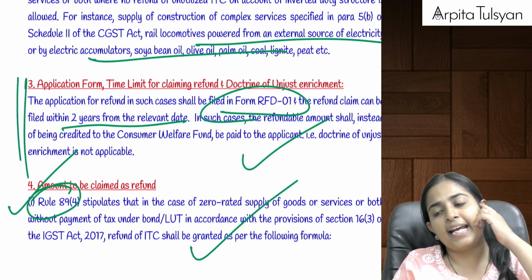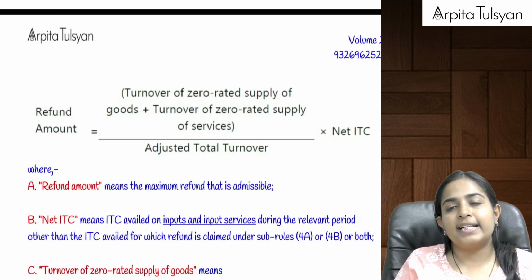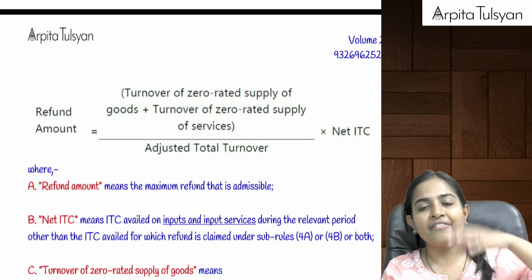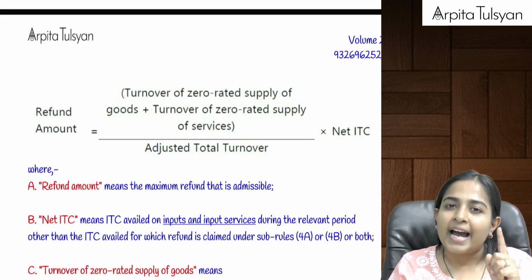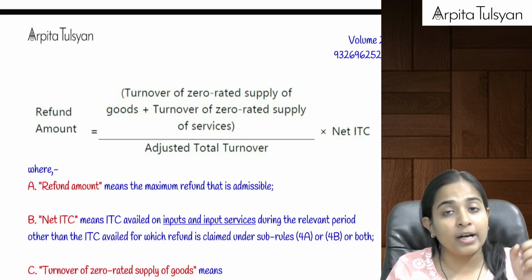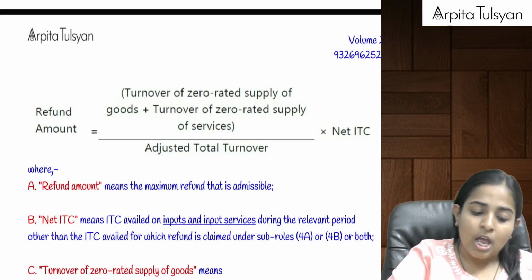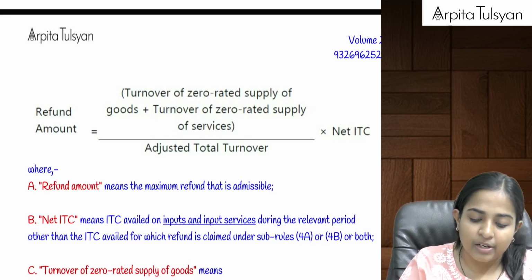First one, 89.4. 89.4 talks about zero rated supply, where we have done the exports without payment of taxes on bond or LUT. So you will be having some inputs of goods and services. So you will get the refund of those inputs as well as ITC of input services also. Capital goods ITC will not be available, only inputs and input services will be allowed.